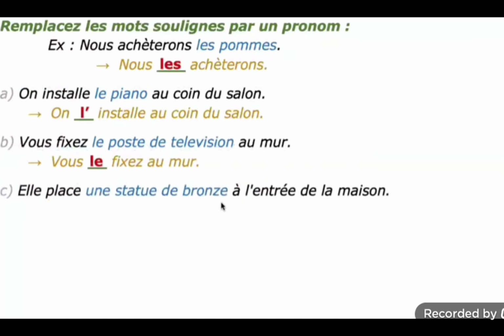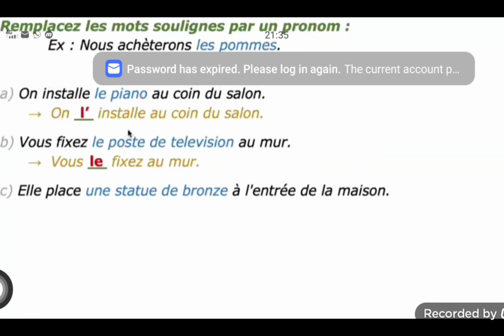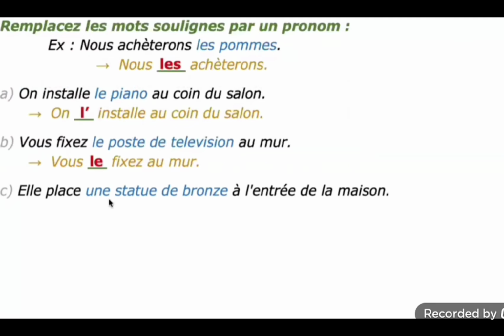Elle place une statue de bronze à l'entrée de la maison. She places a bronze statue at the entrance of the house. Here, the underlined words are une statue de bronze. Whereas earlier, the direct object nouns were le piano, les prunes, le poste. That is clearly there, but here it is an indefinite article. Une is present here, so it is identified. It is feminine. Statue de bronze is the feminine form. When une is given,